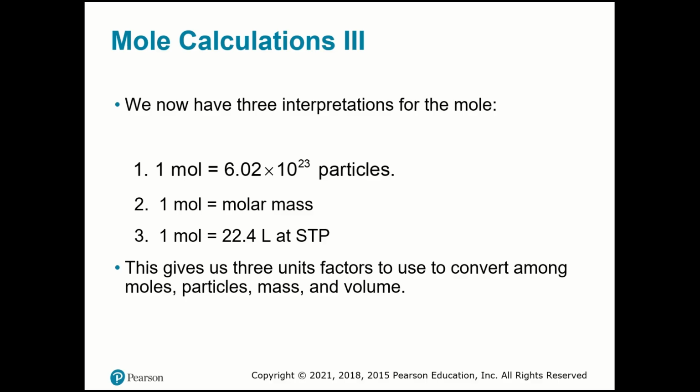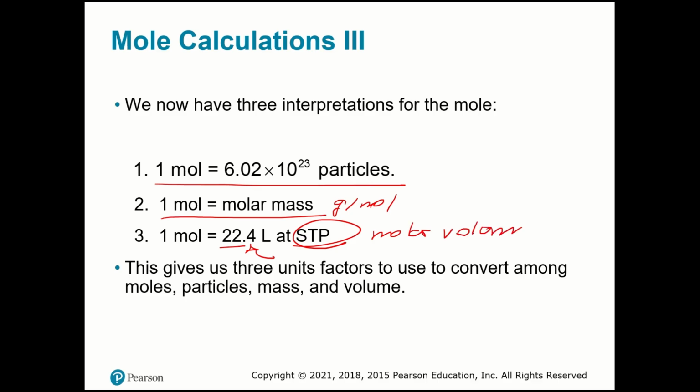We now have 3 interpretations for mole. We know that 1 mole is 6.02 times 10 to the 23rd particles. And also we know the molar mass, which is grams per mole. And 1 mole of any gas at STP conditions occupies 22.4 liters. That is the molar volume. So this gives us 3 unit factors to convert among moles, particles, mass, and volume, which is very important to use when you're doing stoichiometry calculations.